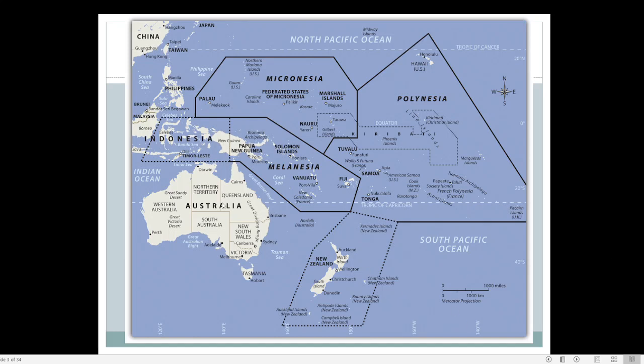This is Australia, and there is one island above, near Indonesia, known by the name New Guinea. It is a comparatively larger island.